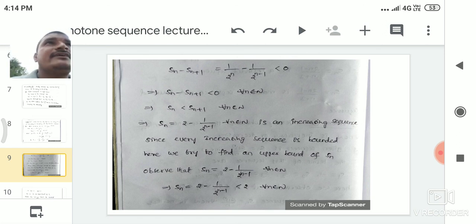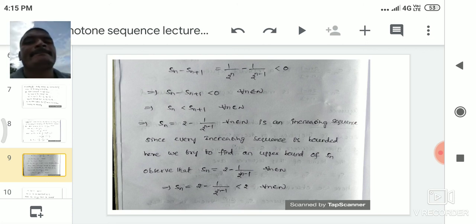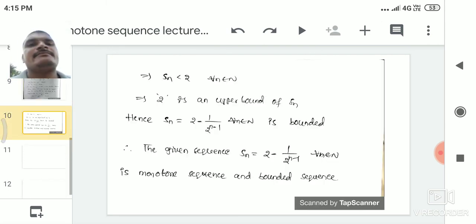Already S1 is the lower bound for the sequence Sn equal to 2 minus 1 by 2 power n minus 1. So in an increasing sequence S1 is the lower bound and 2 is the upper bound. So a lower bound and an upper bound exist for the given sequence. Therefore the given sequence is bounded.